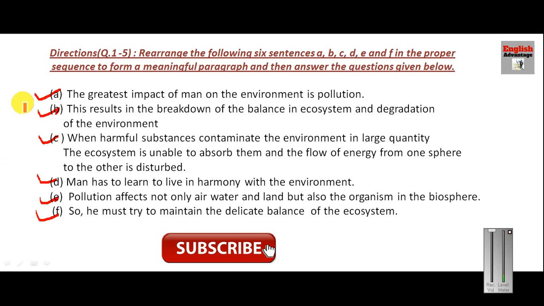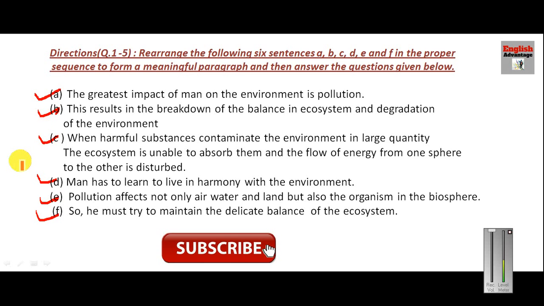Just see, first we have to find out the main keywords. The main keywords of this paragraph, as far as I know, are environment and pollution, because environment and pollution have come up multiple times in this paragraph. So this should be in the title line, and this should be the first sentence. First we have to find out the first sentence. If you are able to find it correctly, then the other sentences will follow. You can correlate other sentences logically, and you will be able to put them in a proper order.